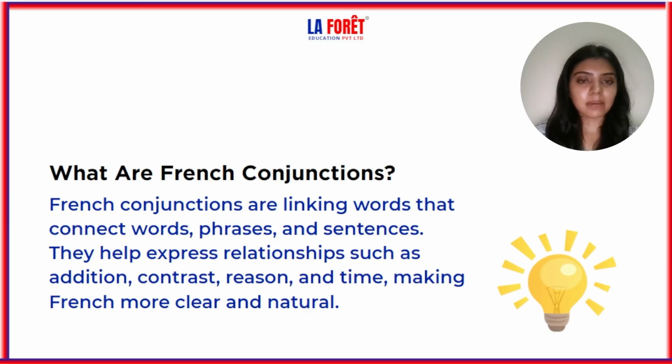And let's take an example of a conjunction. Let's first take an example in English. I like French because it's interesting. Now, because here is the conjunction. Here we have two parts: I like French, and it is interesting. Now you can see that there are two sentences here: I like French, and it's interesting. And we have joined them with the word because. So it will be: I like French because it is interesting, right? So this is a conjunction.